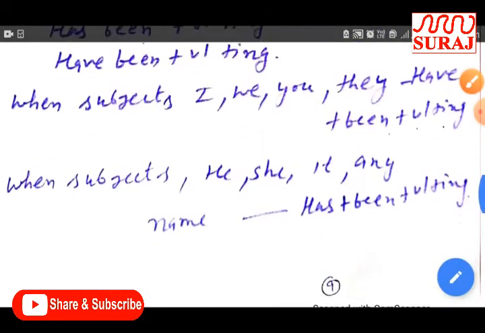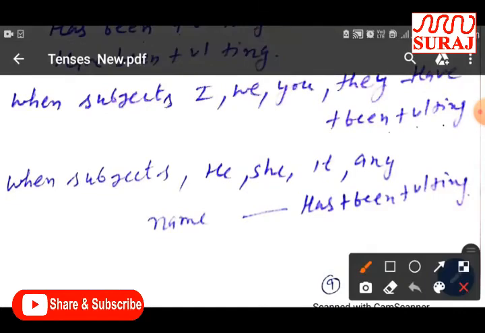When the subjects are he, she, it, or any name, we should use has been plus first form plus ing.